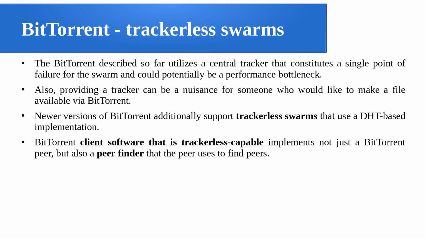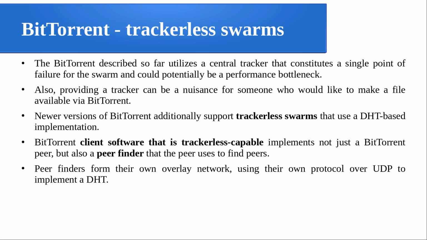The BitTorrent client software that is trackerless capable implements not just a BitTorrent peer. In such an implementation, the client software has something called a peer finder also. Now this peer finder is going to find the piece information, as there is no tracker that the peers use to find the peers containing maybe parts of the file. The peer finders form their own overlay network using their own protocol over, say, UDP, user datagram protocol, because that is enough to implement the distributed hashing technique.